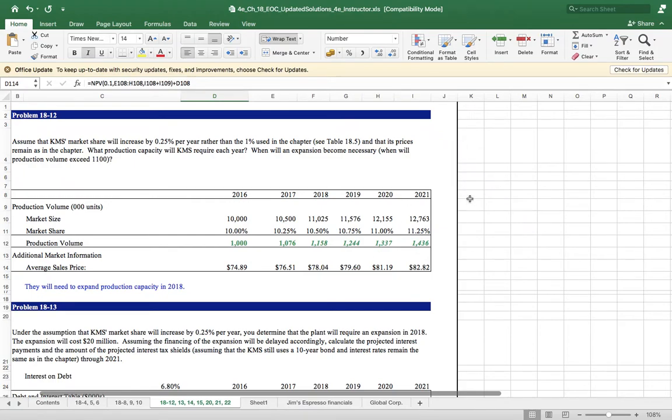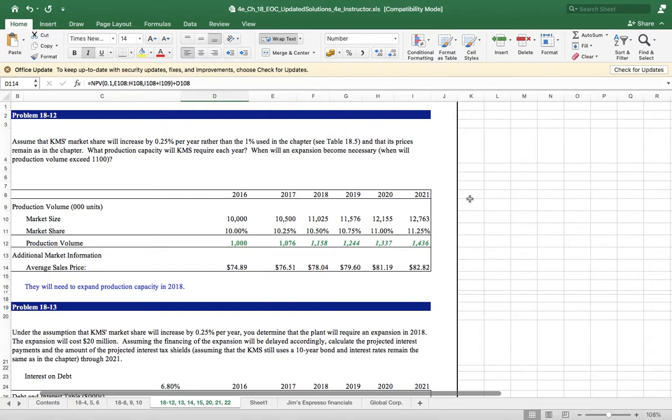You see students, this is 18-12, the end-of-chapter questions: 18-12, 13, 14, 15, 20, 21, 22. This spreadsheet will cover from 18-12 to 18-22. In the end-of-chapter question, the market share will increase by 0.25%.